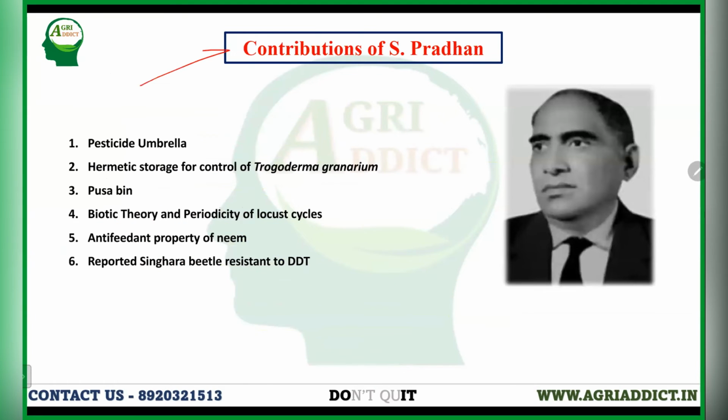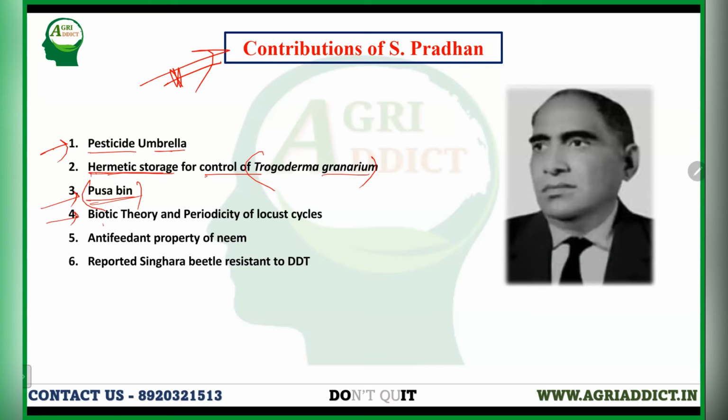Now Mr. S. Pradhan. He is mainly from Odisha, and he has a lot of contribution to promote Indian entomology, to get more progress in Indian entomology. Firstly, he has given the idea of pesticide umbrella, and he also has given the hermetic storage for the control of Trogoderma granarium, that is khapra beetle. It is a storage structure, and we can keep our wheat, paddy, and other grains safe from this khapra beetle for a long time in this hermetic storage. And this Pusa bin also is an important storage structure to check the infestation of different stored grain pests.